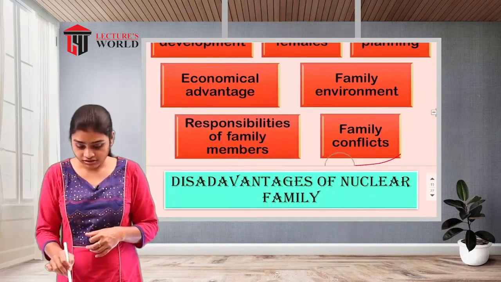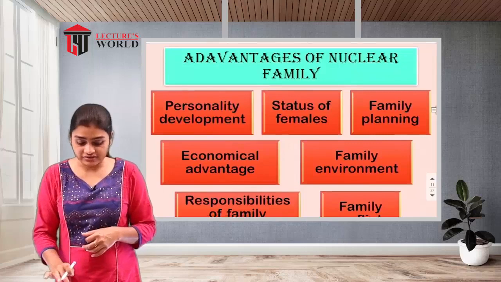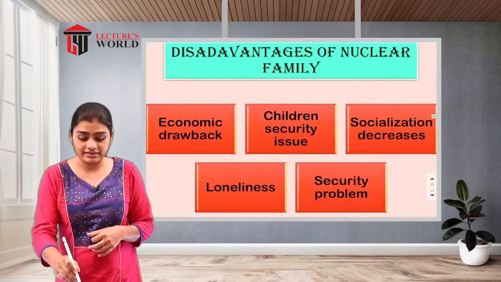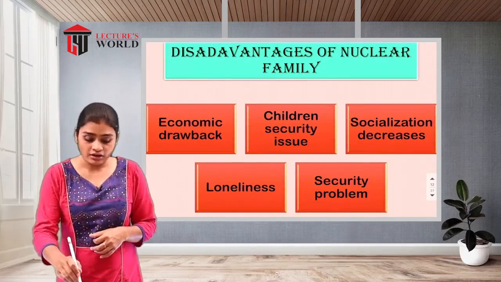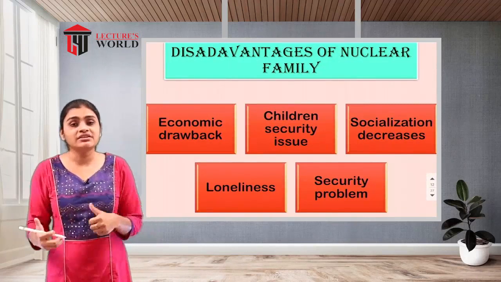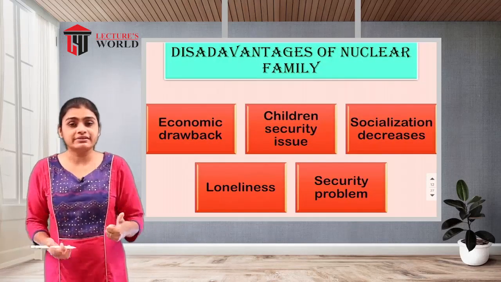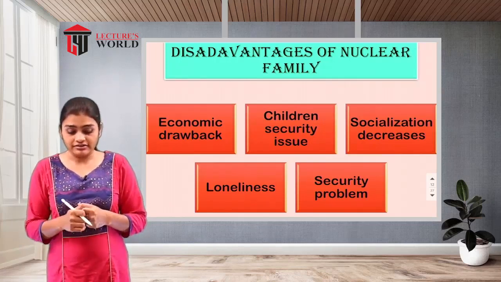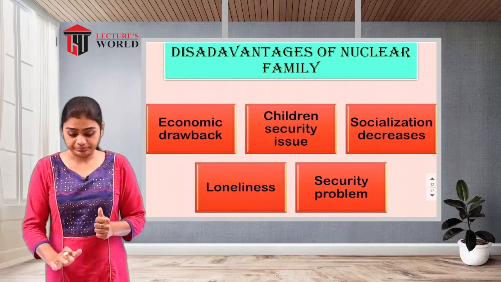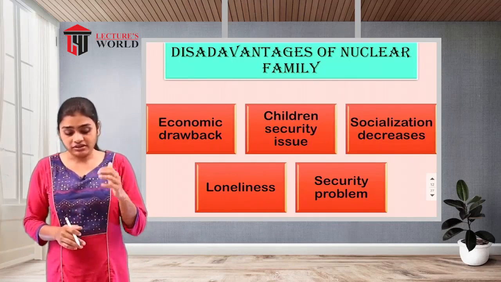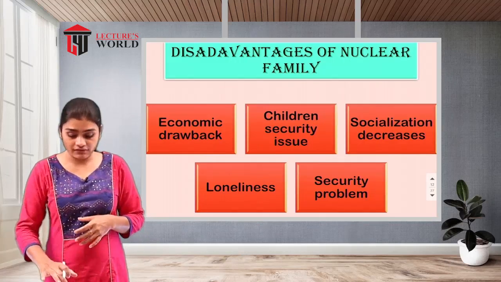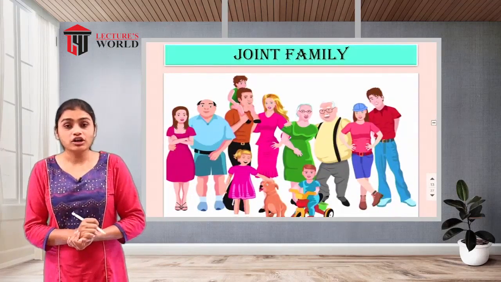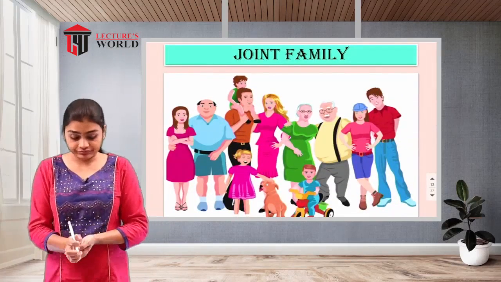in which we have seen the advantages and disadvantages of the nuclear family, or we can say the single family, where only the couple, that means the mother and father, or we can say the parents, will be there, and their children will be there. So that is your nuclear family. After that, the other type of family we have is your joint family.